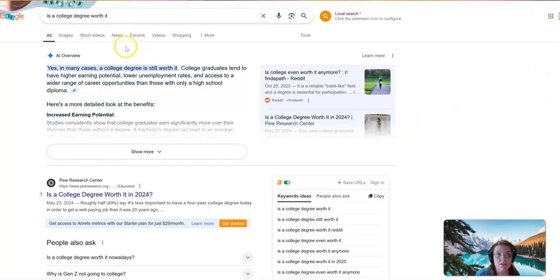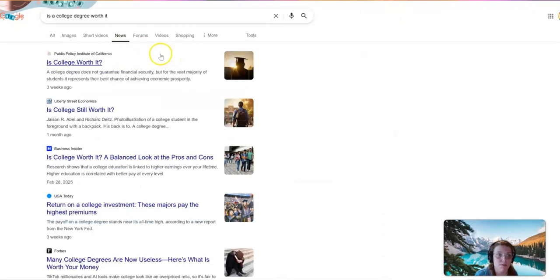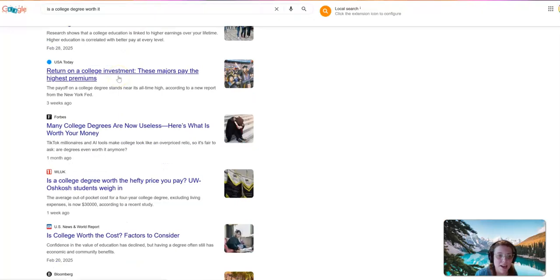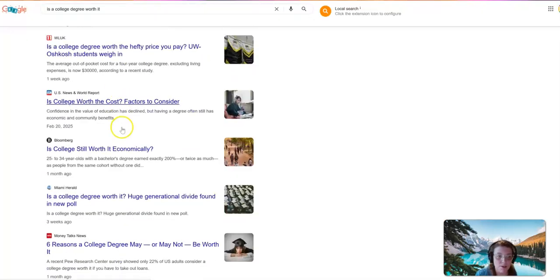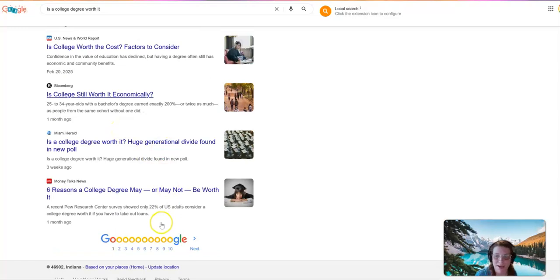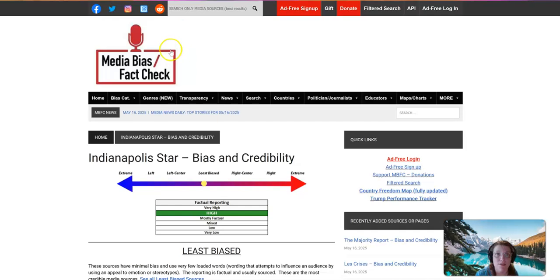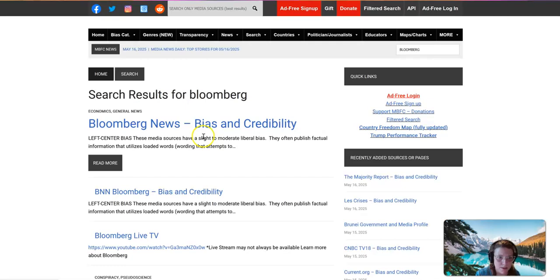But what I can do, because I want news sites, I don't want blogs, I don't want Reddit forums, I want news things. Okay, so if I hit this tab for news, now most of what's going to pull in are news stories. There's going to be some stragglers that make their way in, but most of this is news. So Miami Herald, Bloomberg, and then once I have that, like with Bloomberg, I could go back to my media bias and I could say Bloomberg and see what they say about it. I'm not sure if I spelled that right. Yep. It says left center bias.